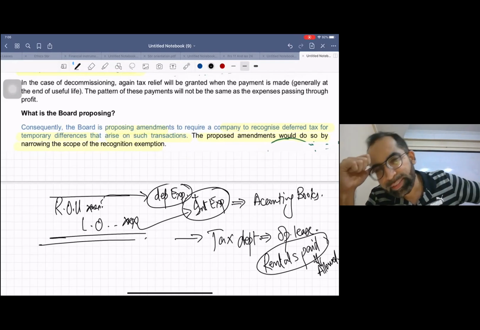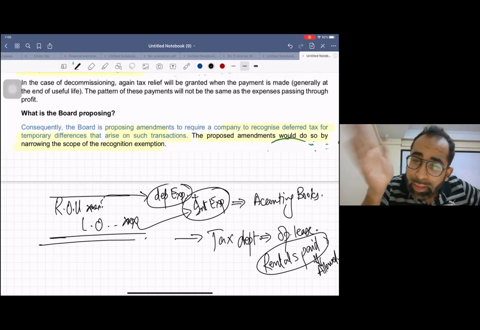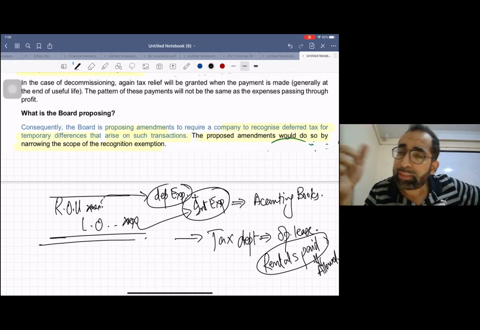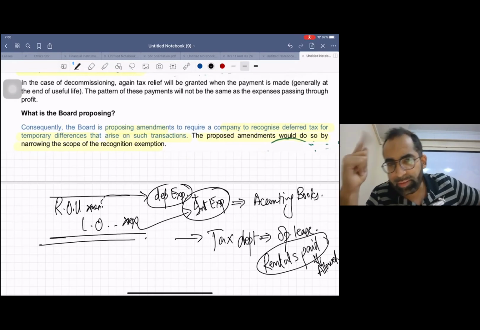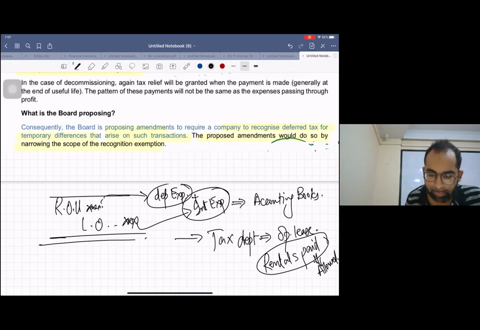So my dear students, just think over it. There is a temporary difference, because in the accounting books the amount is different, and also the time is different. How can the time be different? Let me give you a very easy example.